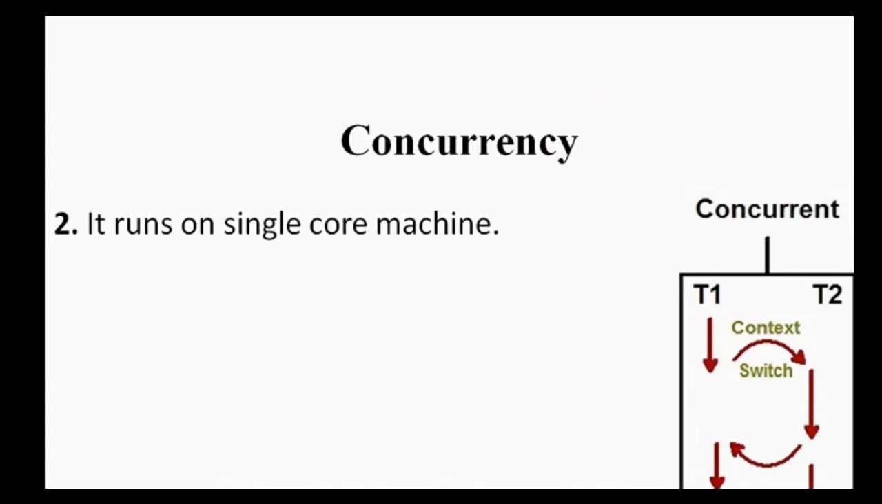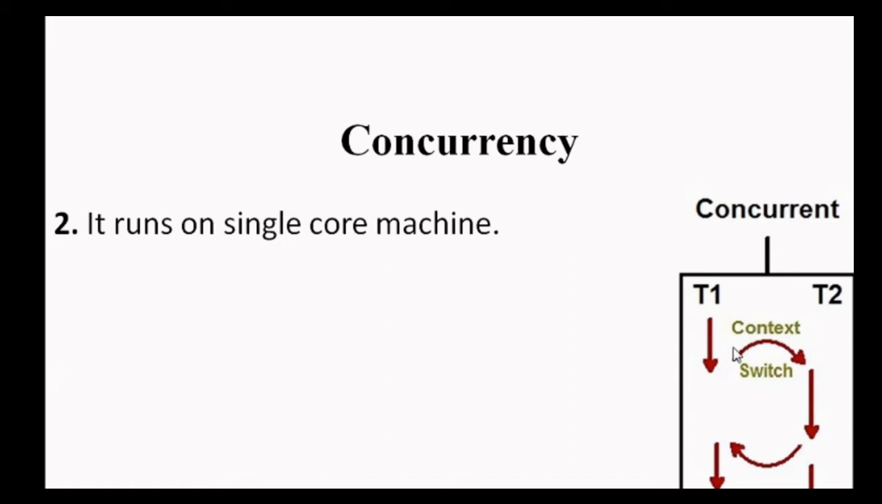Parallelism runs on a multi-core machine, whereas concurrency runs on a single core machine. In parallelism we have multiple processors and we are running multiple problems there, getting one problem on one processor. But here we are running multiple processes on a single core machine. So how would it work?